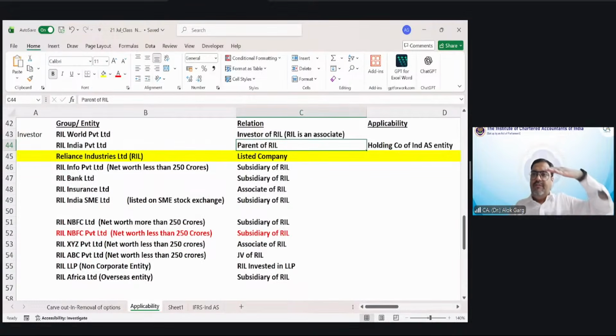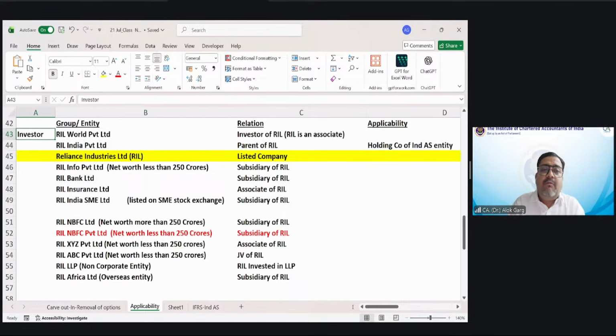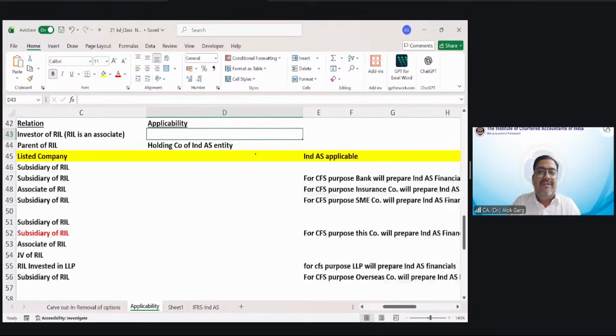Clear? So we discussed now, if Ind AS is applicable to RIL or a company, it is automatically applicable to the parent or holding of such company and subsidiary, associate, joint venture of such company. What about RIL World Private Limited? RIL World Private Limited is an investor in RIL, and RIL is an associate of RIL World Private Limited. Whether Ind AS is applicable to the investor? Answer is no. I told you, no, on venture and investor. So not applicable, as it is investor of Ind AS entity.